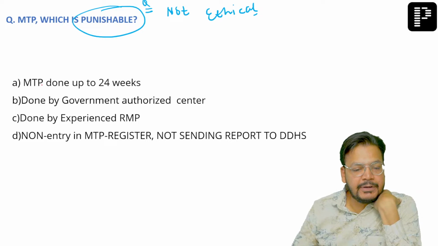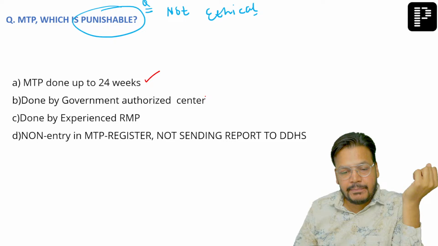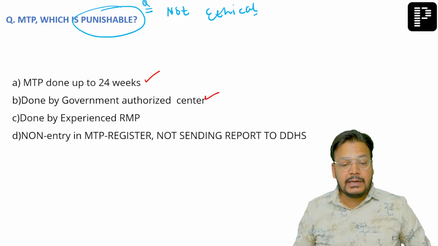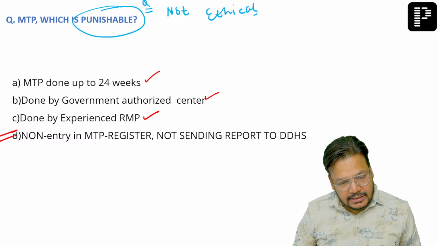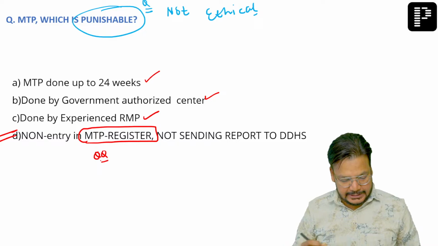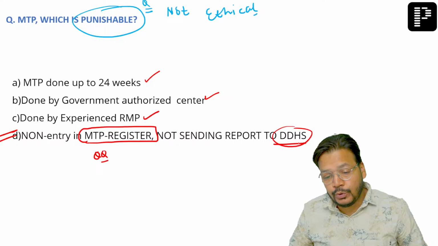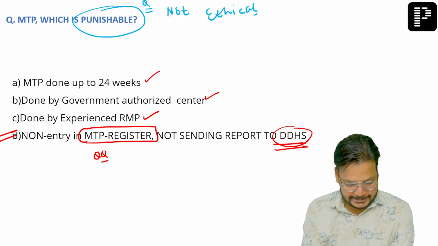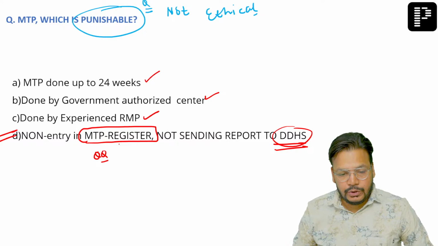You can see MTP done up to 24 weeks is legal. Done by a government authorized center, as I just told you. Done by an experienced RMP. Non-entry in the MTP register and not sending the report to the district health officer. Not reporting.